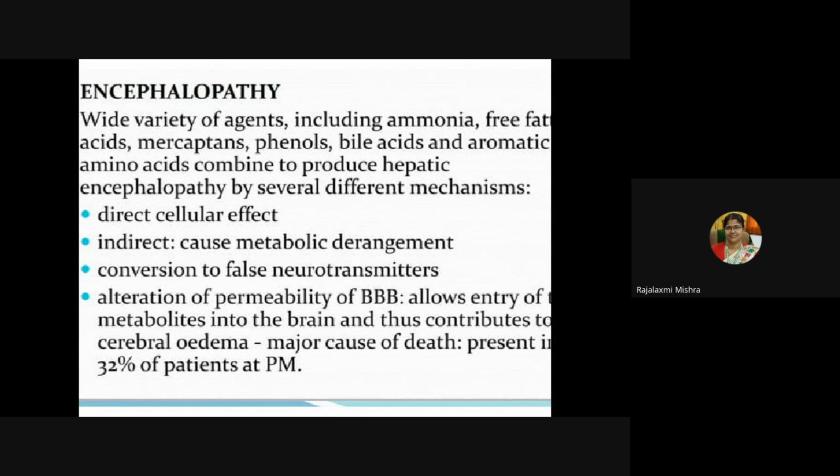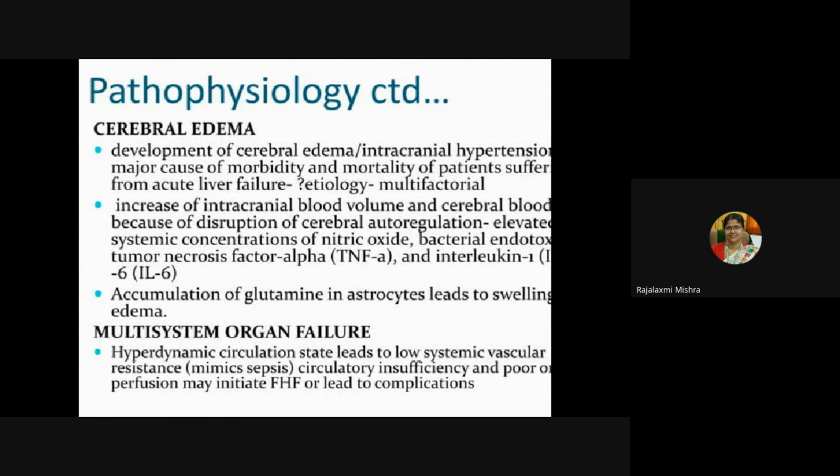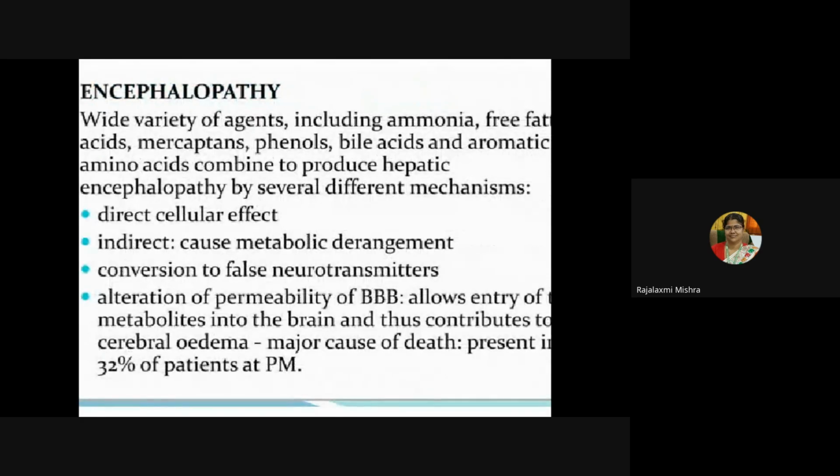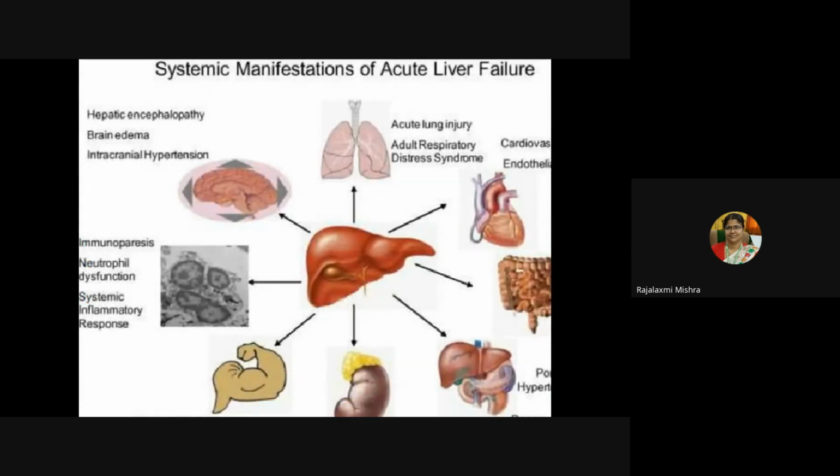So as we learned, encephalopathy will occur initially, and gradually, due to cerebral edema and also deposition of ammonia, the failure will be there, hepatic failure. So these are all manifestations of acute liver failure. You can see hepatic encephalopathy, brain edema, intracranial hypertension. All these are pictures you can initially get of hepatic failure.